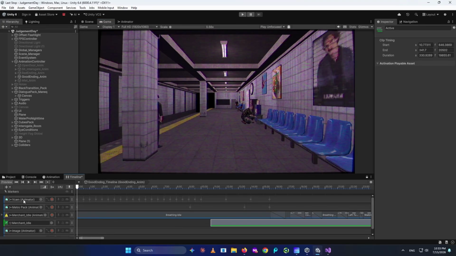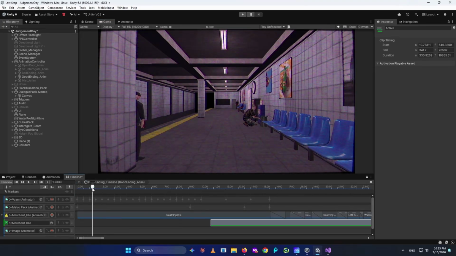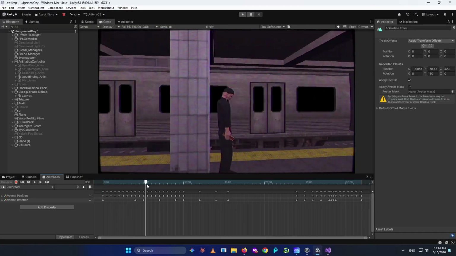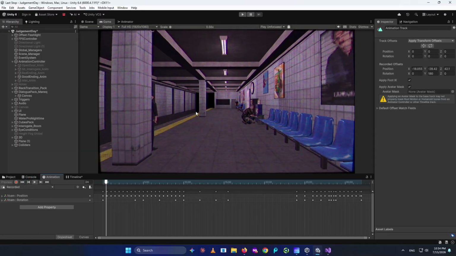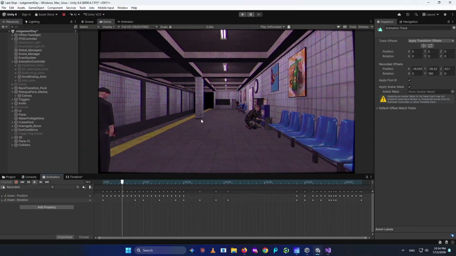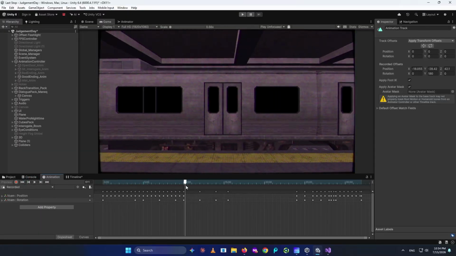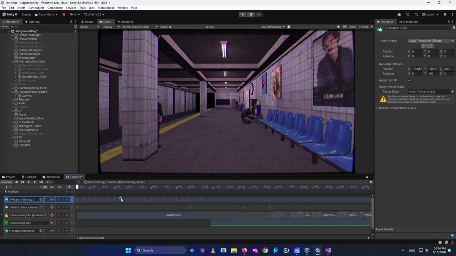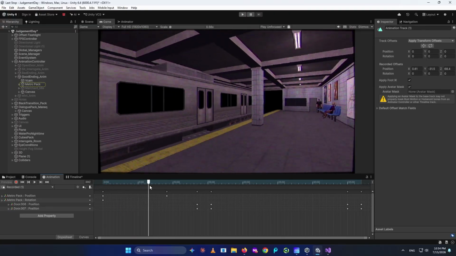Let's see, we have the VCam animator. The VCam animator is the animation I made. You can double click on the clip to open up the animation. This is the handmade animation I made for the camera. You know, this up and down motion, this movement, looking around the train and all this stuff, jumping and stuff. It was all inside this animator for the VCam. And we also have the Metro Pack animation, the animation I again made for the Metro.